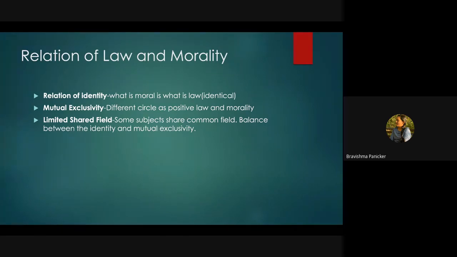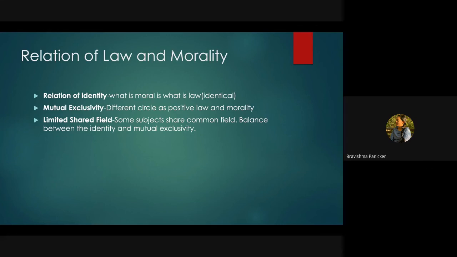So in the relation of identity, it says that law and morality are identical or similar in nature, and the mutual exclusivity theory says that law and morality are two different concepts, and two different fields. It should be treated like that. Whereas the limited share field theory says that these two subjects, law and morality, are to be balanced. We need to balance whenever we act.